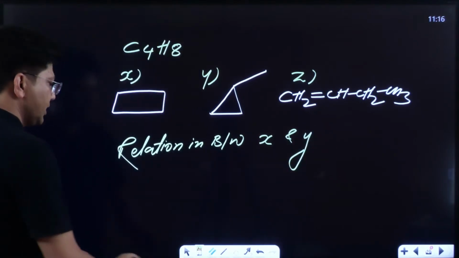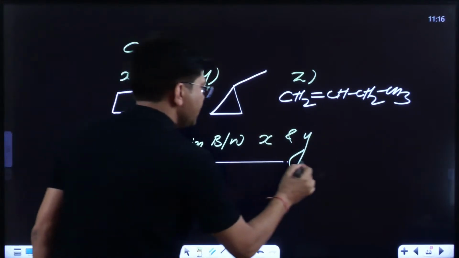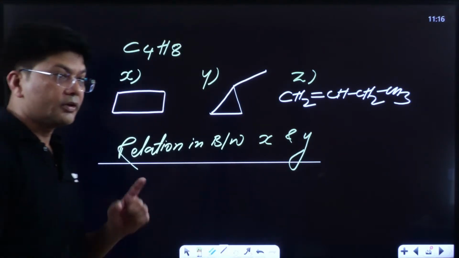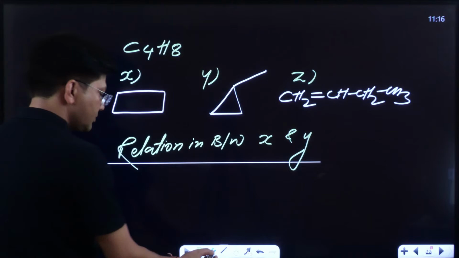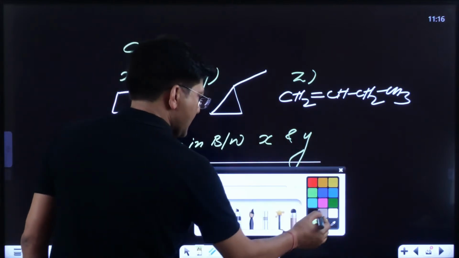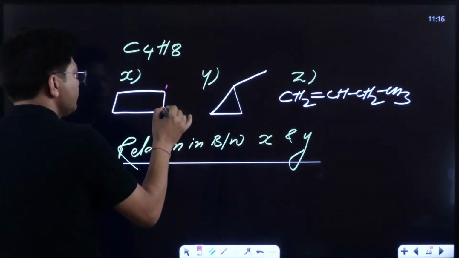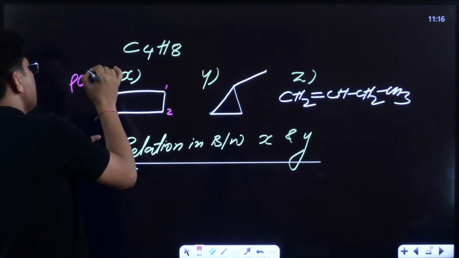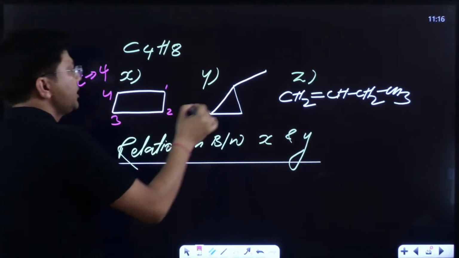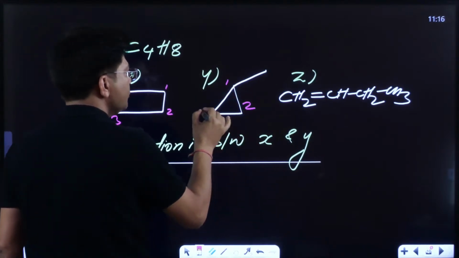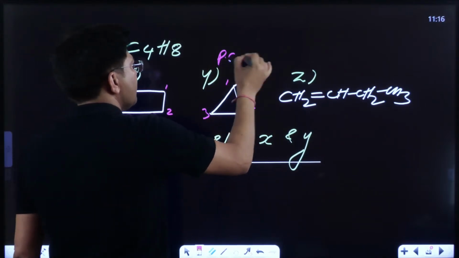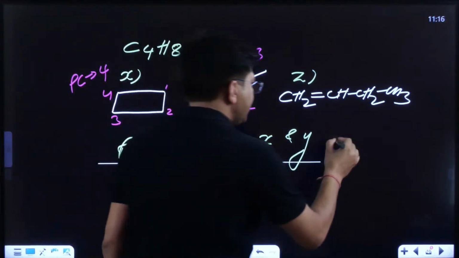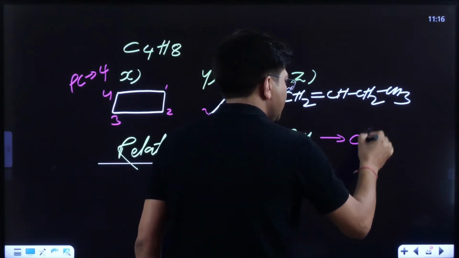I'm waiting for your answer, kids. What's the relation between X and Y? So see, kids, everyone see to it. 1, 2, 3, 4. The parent chain is of 4 carbon atoms. 1, 2, 3. The parent chain is of 3 carbon atoms. So X and Y are chain isomers.